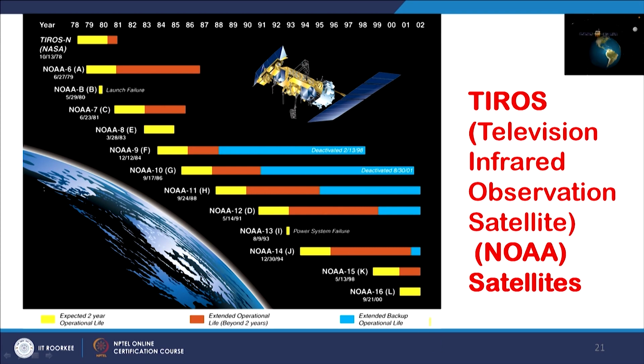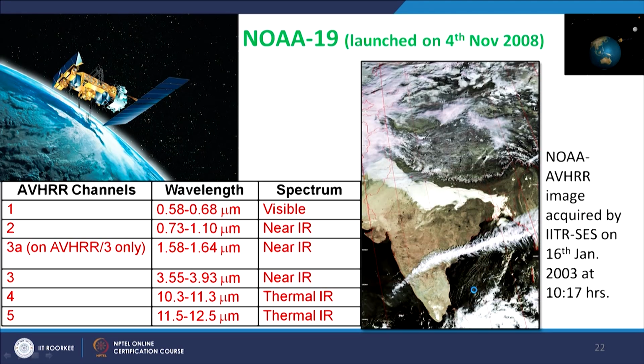And I see that earlier this was the TIROS series, then NOAA 6, NOAA B, NOAA 7, 8, 9, 10 and up to 19, they were there. And NOAA 19, as I just mentioned, was launched on 4th November 2008, and is still working, and there are 5 channels in daytime, and at night time 3 channels work because the visible and near infrared channels will not work.